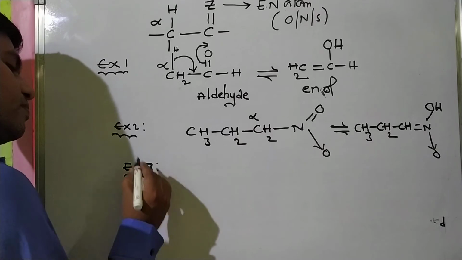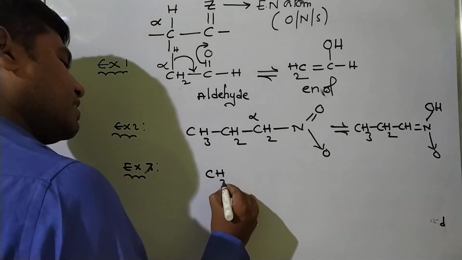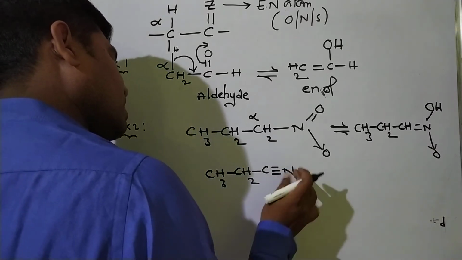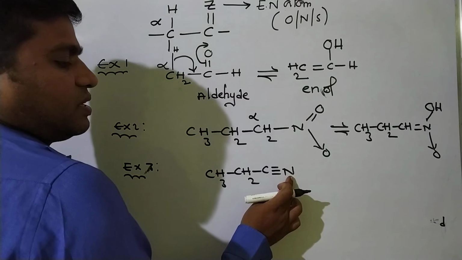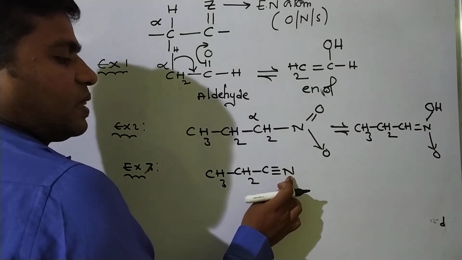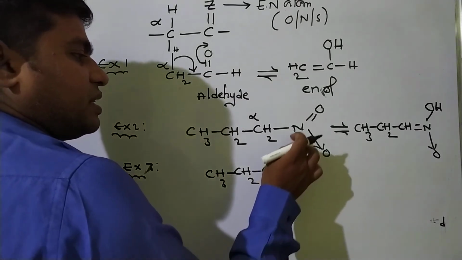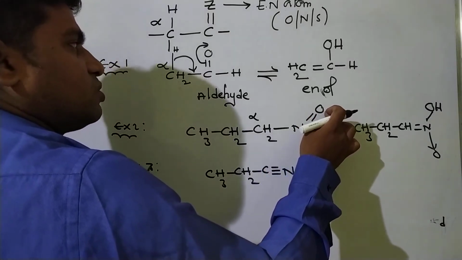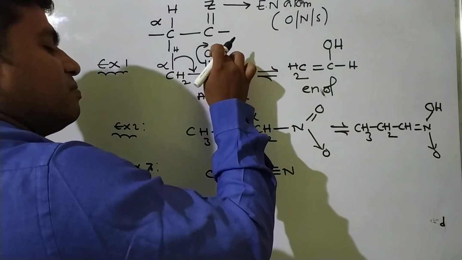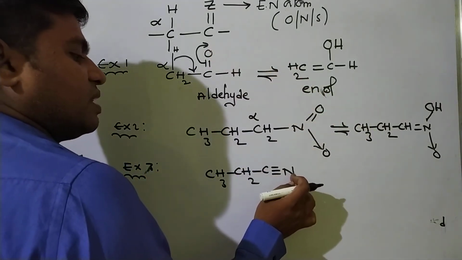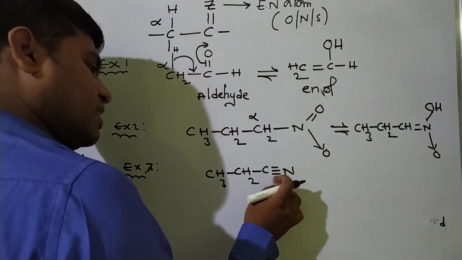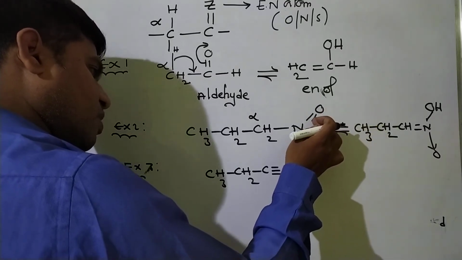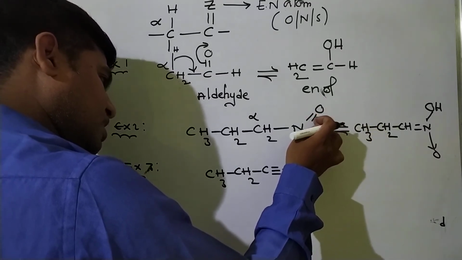Example 3: CH3, CH2, C triple bond N. Here also, this is Z, the more electronegative atom. In the earlier case oxygen was the electronegative atom, but in this case nitrogen is the electronegative atom bonded with a multiple bond.